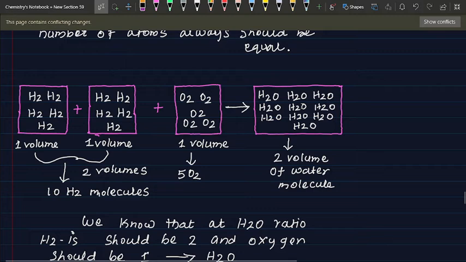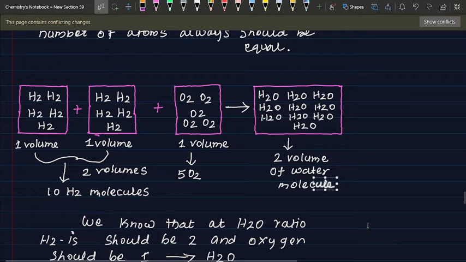So here 2 volumes of water molecule H2O. So all are combined to give H2O. H2 plus O2 gives H2O. So we get 10 H2O molecules. This is 2 volumes of water molecule.